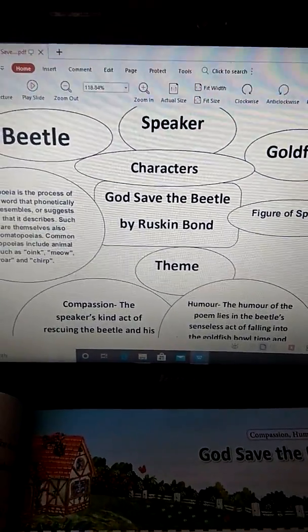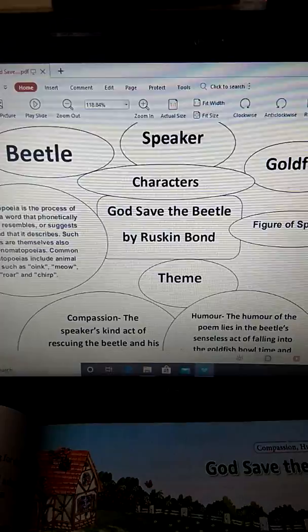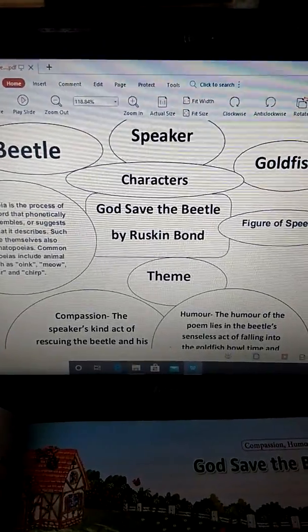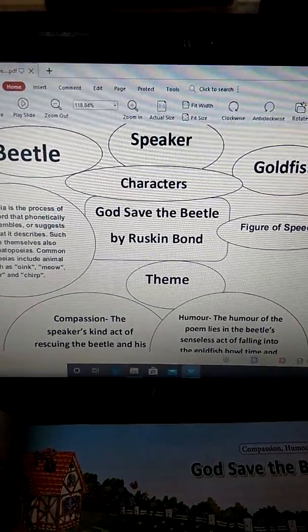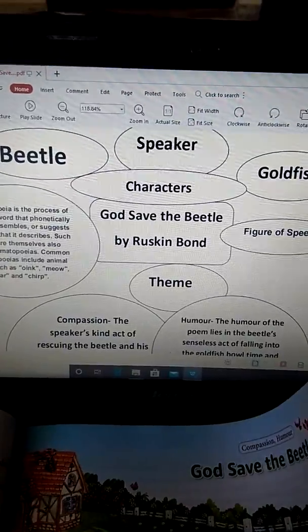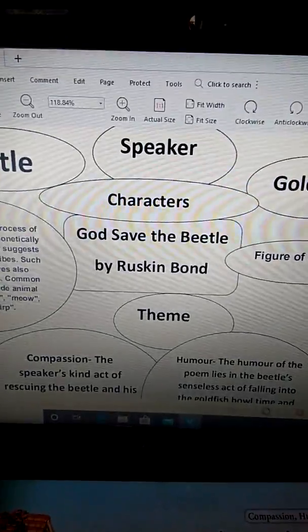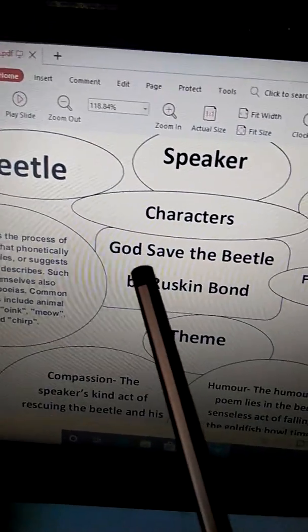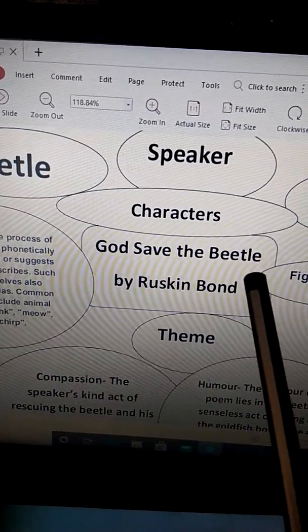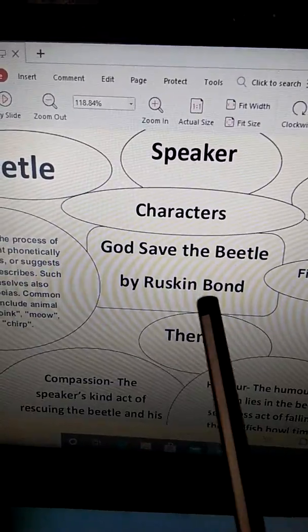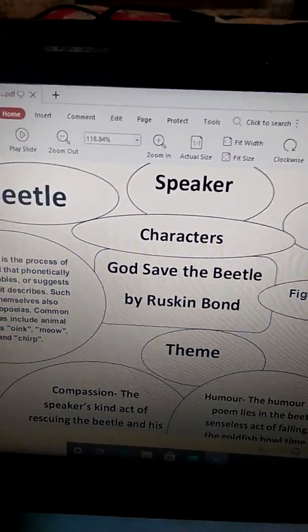Today, we are going to start with the mind map and the questions and answers of those questions which are given at the back exercise of your book. So, let us start with the mind map. Which poem have we done? God Save the Beetle. Who is the poet? Ruskin Bond.